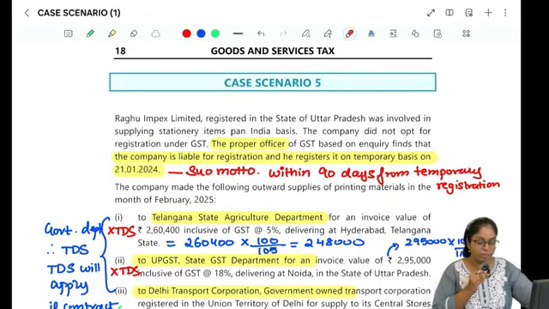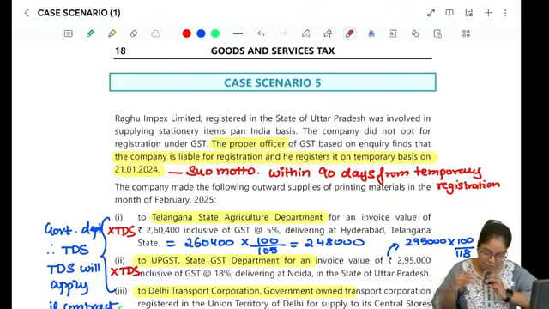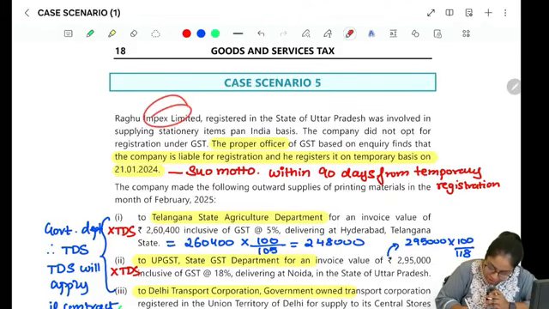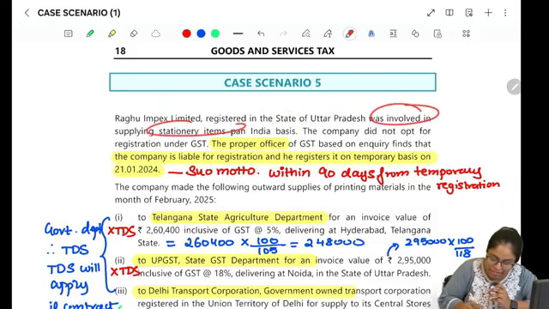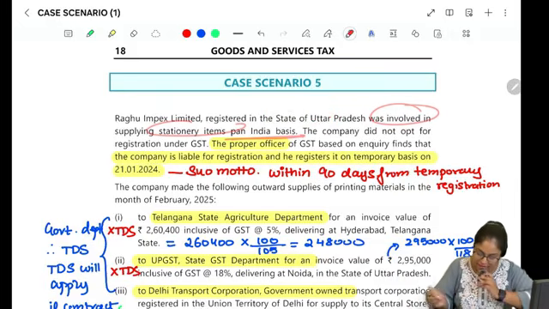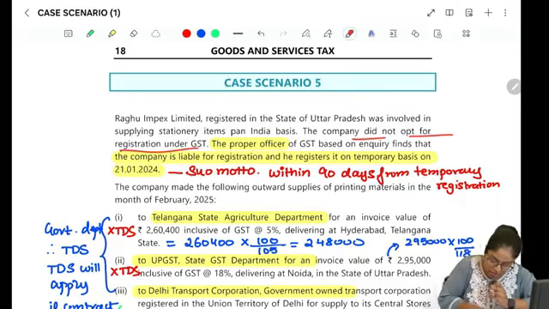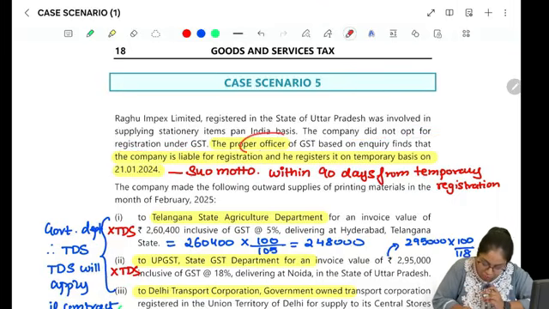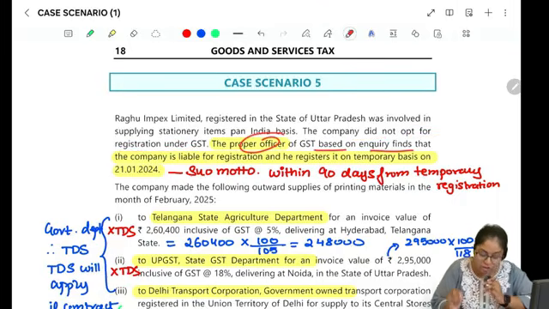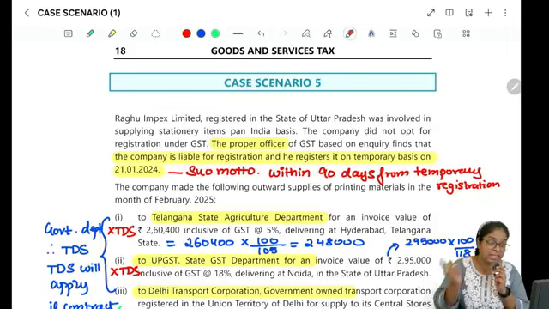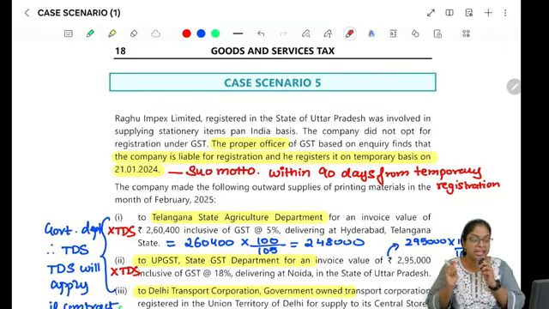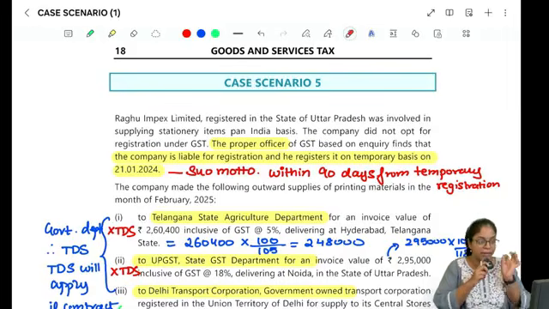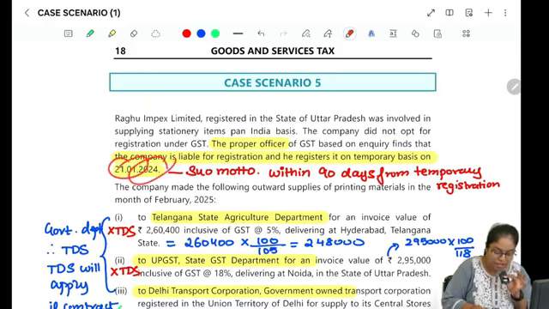Hello everybody, let's move on and discuss question number 5. Raghu Impex Limited, registered in the state of Uttar Pradesh, was involved in supplying stationery on a pan-India basis. The company did not opt for registration under GST. The proper officer of GST, based on the inquiries, found that the company is liable for registration and he registered it on a temporary basis on 21/1/2024.